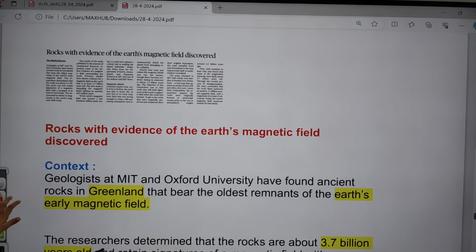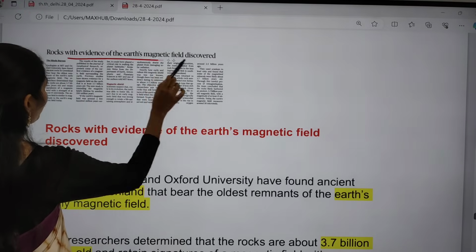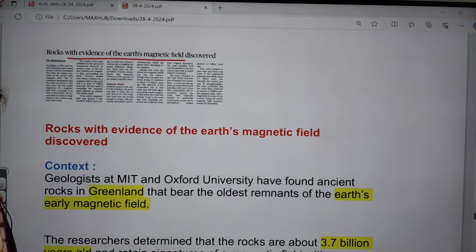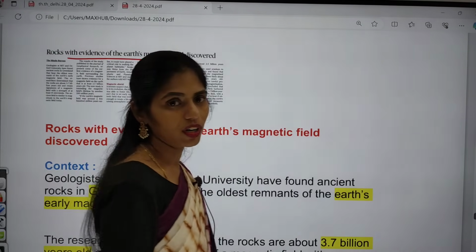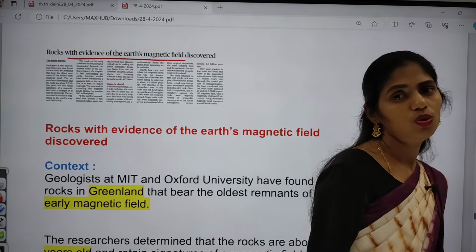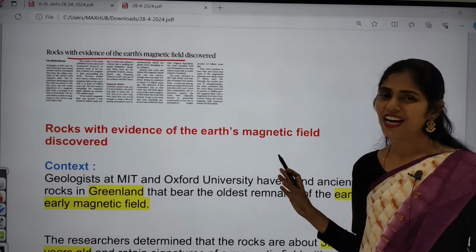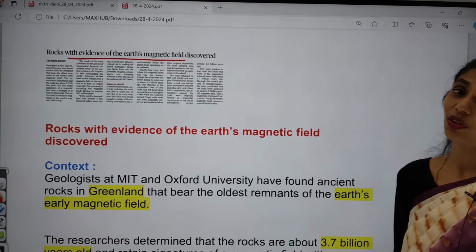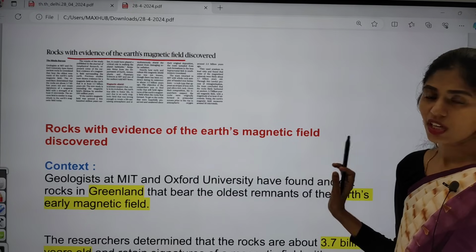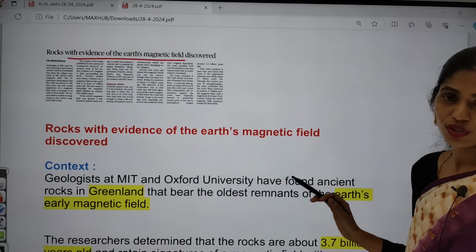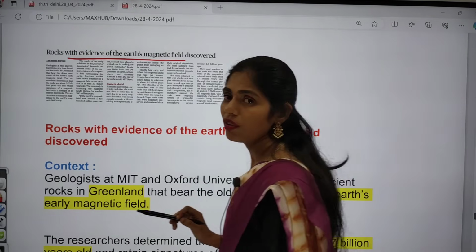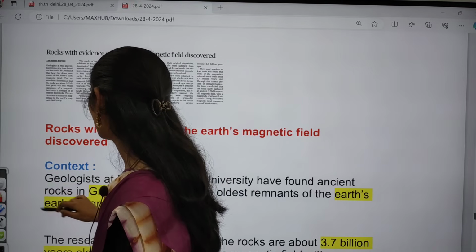And I want to see the next article. It is about rocks with evidence of Earth's magnetic field discovered. So this article is important from your geography. Today the time is not permitting me to discuss this topic, and if I start this, it will take more than half an hour to discuss a single topic. So we are going to plan it in future classes. As of now, we are going to see the gist of this article.